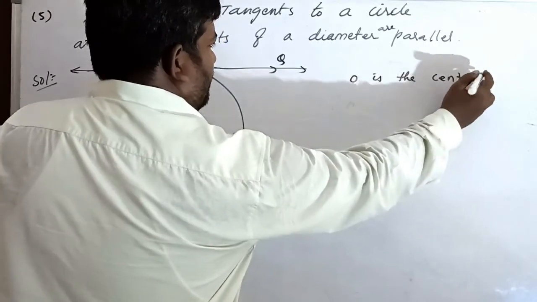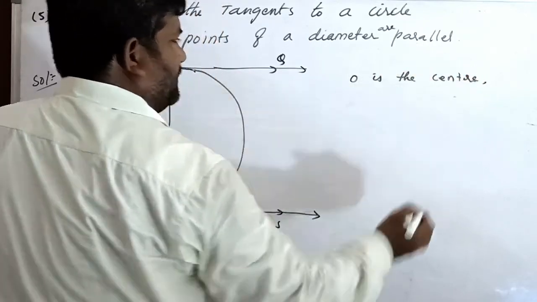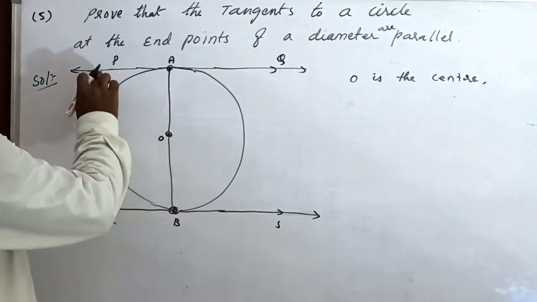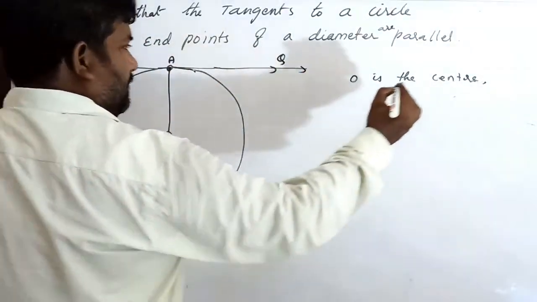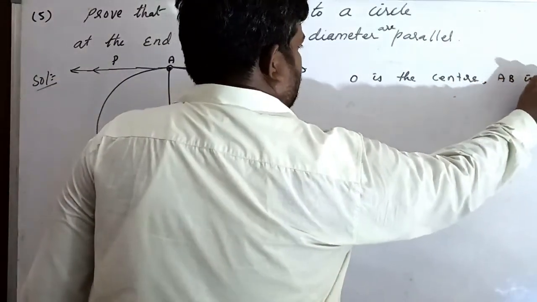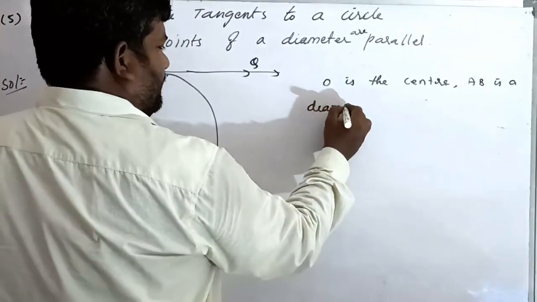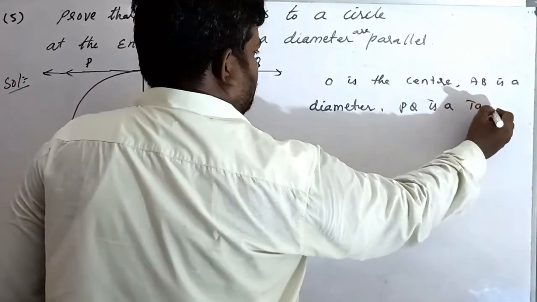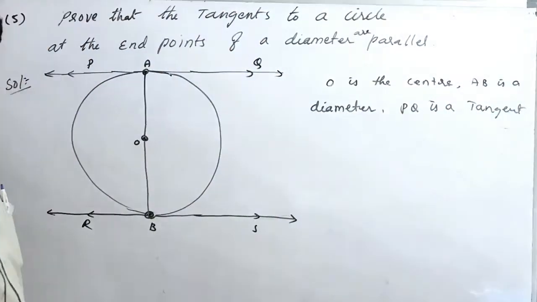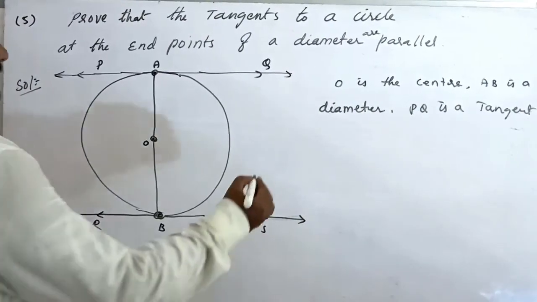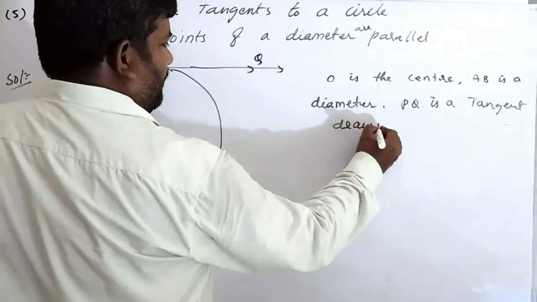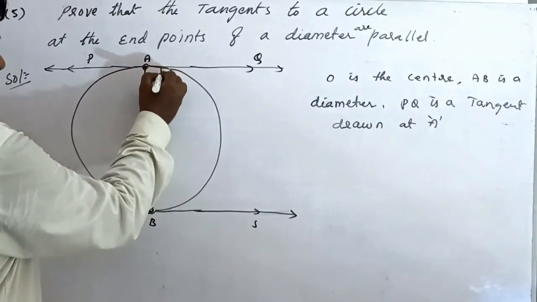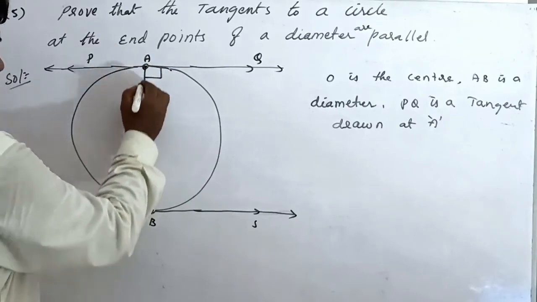O is the center, AB is a diameter, and PQ is a tangent drawn at A. OA is the radius.